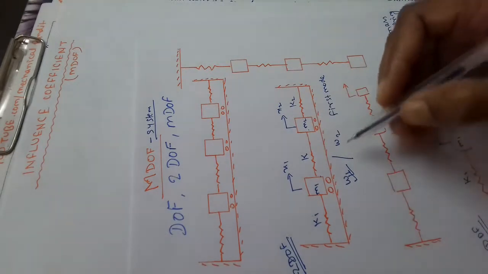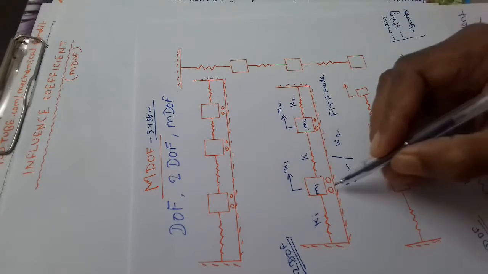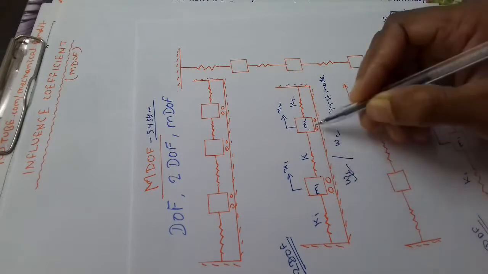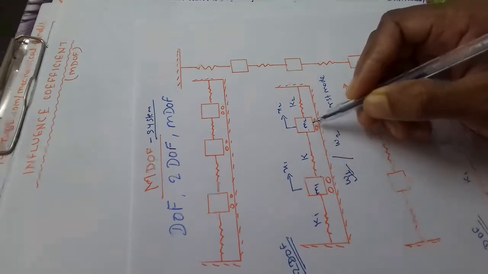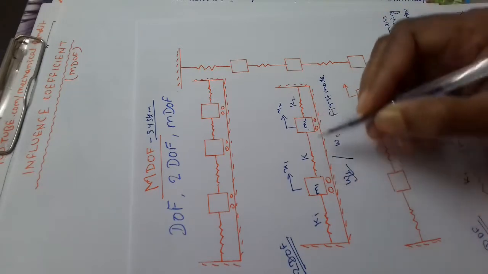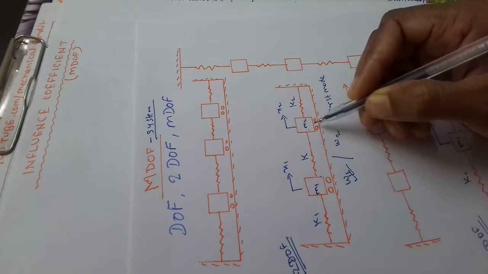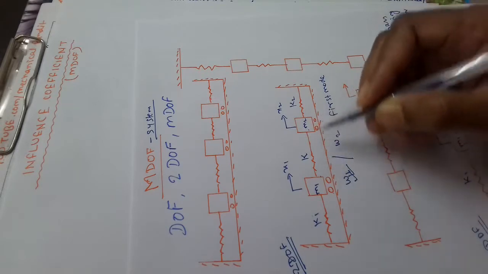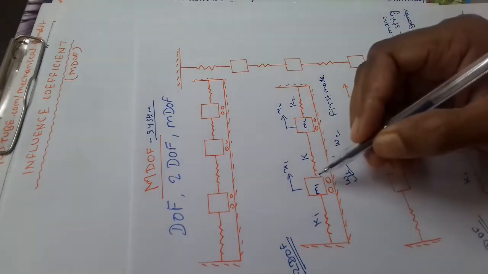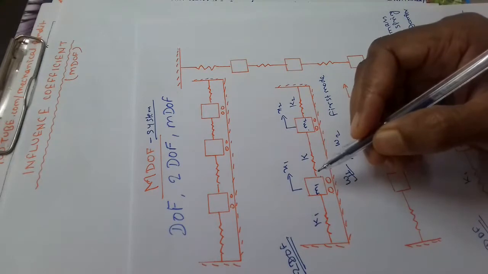That means once again, if two masses have the same natural frequency, then it is called principal mode of vibration, and if one of the amplitudes is 0 or unity 1, then it is called normal mode of the vibration. This is the concept of 2 degree of freedom system.